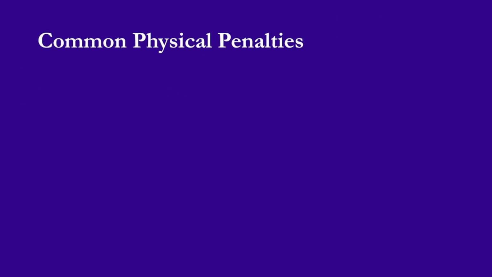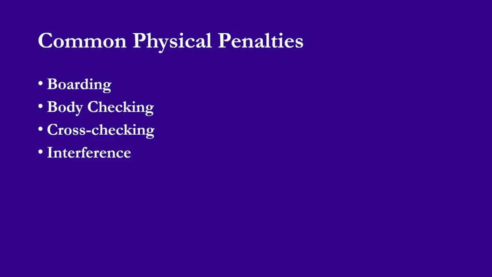So here are the most common physical penalties. They're boarding, body checking, cross-checking, interference, goalie interference, and roughing. The commonality with all of these, and I'm going to go through every slide, is that these can all be minor penalties, major penalties, match penalties, but let's get down to the examples of each specific penalty.